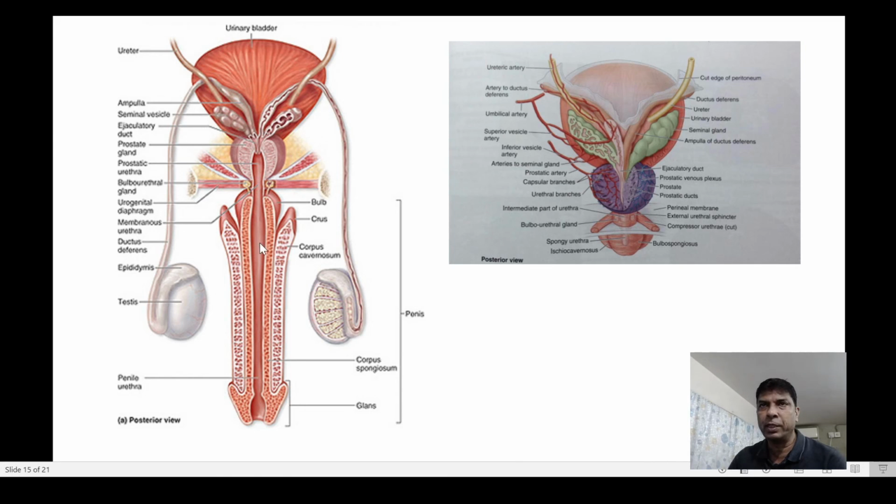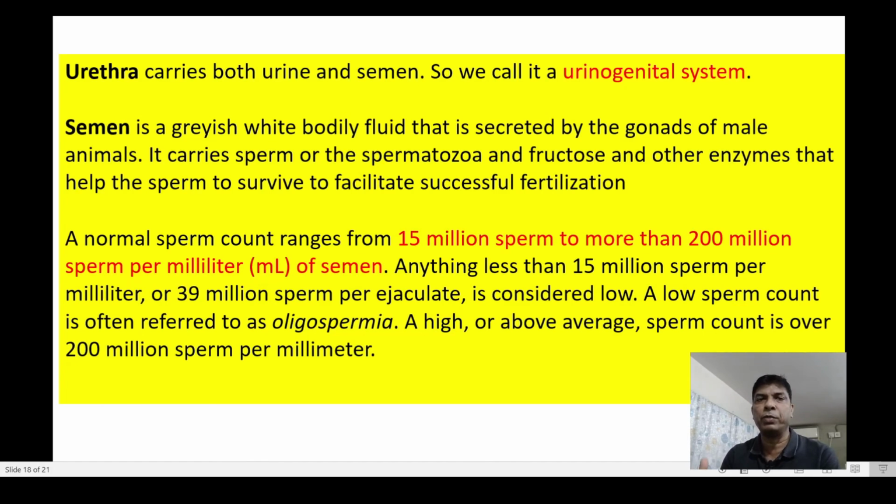Here you can see this is the urethra, which is a common passage for carrying both urine as well as semen. So we consider it a part of the urinogenital system. Now what is semen? Semen is a greyish white bodily fluid that is secreted by the gonads, and it carries the sperms or spermatozoa and fructose and other enzymes that help the sperms to survive and facilitate successful ejaculation.